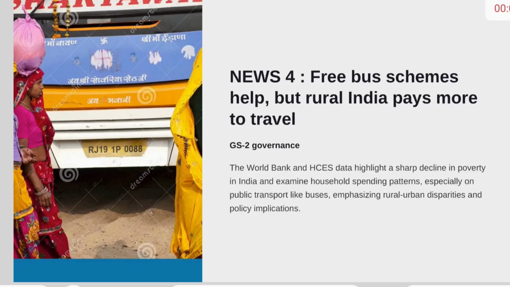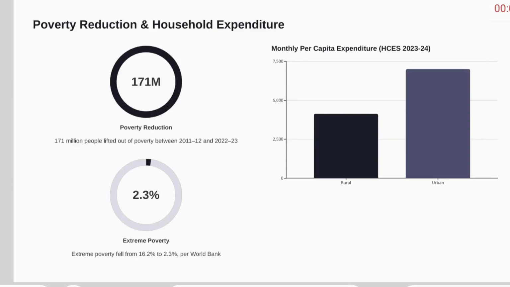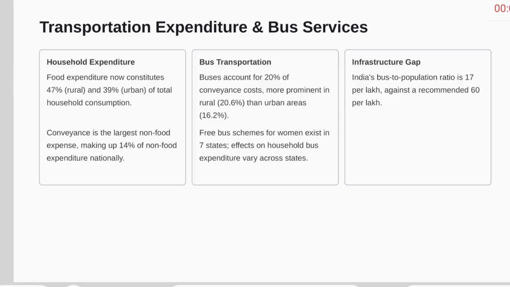Free bus schemes help, but rural India pays more to travel. World Bank and CES data highlighted this. Poverty reduction and household expenditure. Transportation expenditure and bus expenditure. In household expenditure, food expenditure now constitutes 47% rural and 39% urban of total household expenditure. Transportation bus accounts for 20% of conveyance costs. Infrastructure gap: India's bus to population ratio is 17 per lakh.